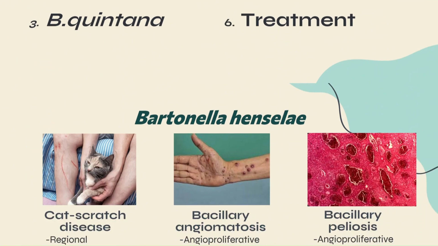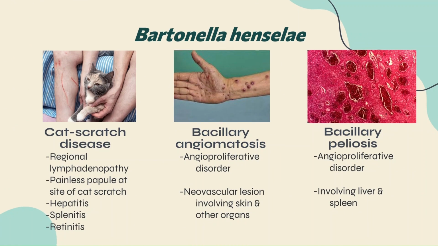Starting with the first one, Bartonella henselae. As we saw in the table, it is transmitted by a cat scratch or a cat bite, and it may cause the following 3 conditions. The first one, cat scratch disease, is manifested mainly by regional lymphadenopathy and a painless papule at the site of the cat scratch.